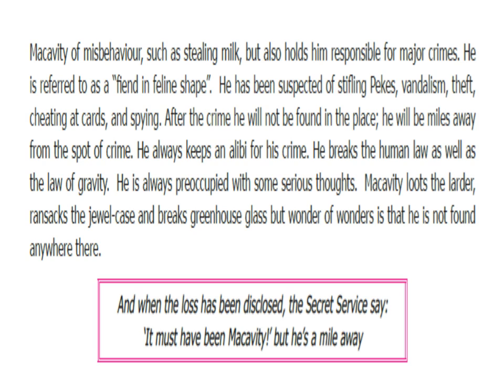The poem accuses Macavity of misbehavior, such as stealing milk, but also holds him responsible for major crimes. He is referred to as a fiend in feline shape. He has been suspected of stifling pigs, vandalism, theft, cheating at cards, and spying. After the crime, he will not be found in the place. He will be miles away from the spot of crime. He always keeps an alibi for his crime.